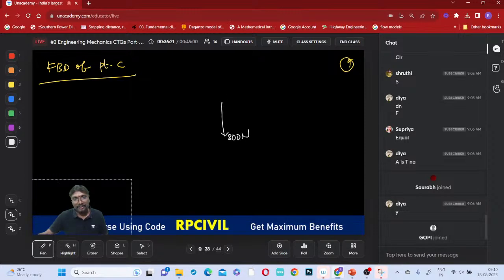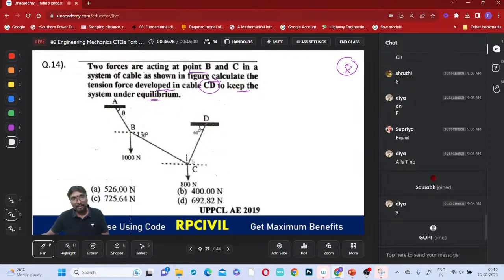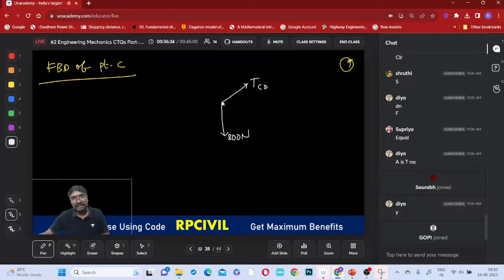And what you can consider? This is the tension in this CD now. Instead of this cable we can consider tension in this CD, and this one, tension in this CB. Instead of this CB wire we'll consider this tension in CB, or BC, whatever it is. This is the point C. Now how can you calculate this tension in CD?